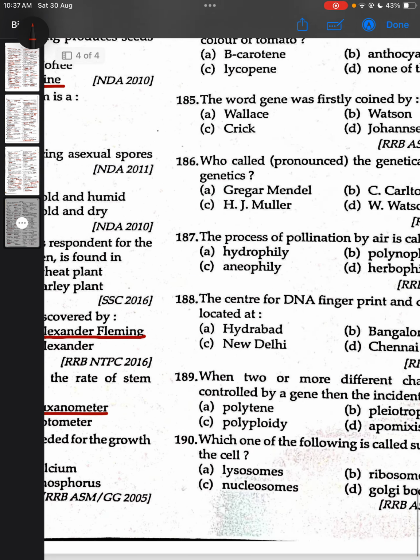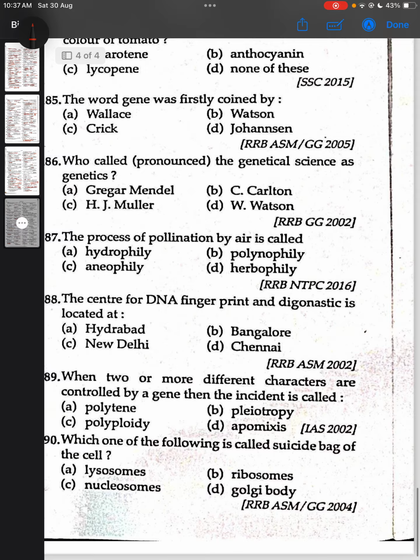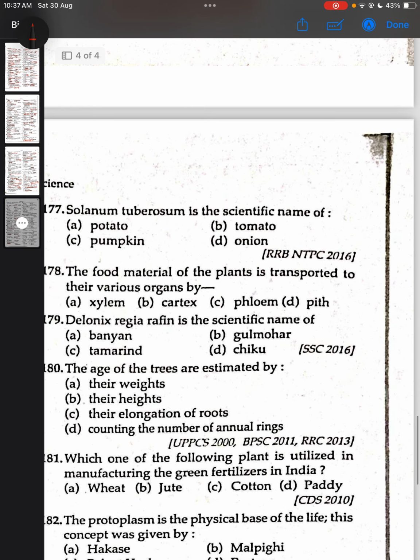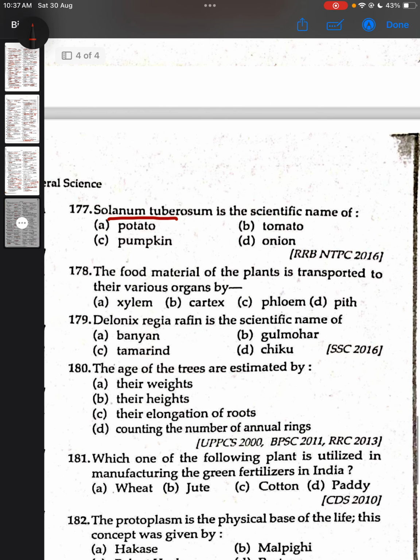Sodium. Solanum tuberosum is the scientific name of potato. The food material of the plant is transported to their various organs by phloem. Food material by phloem and water by xylem.